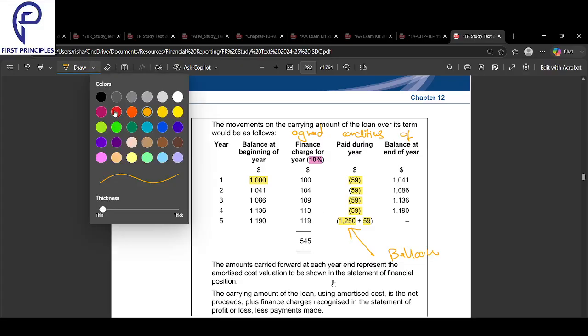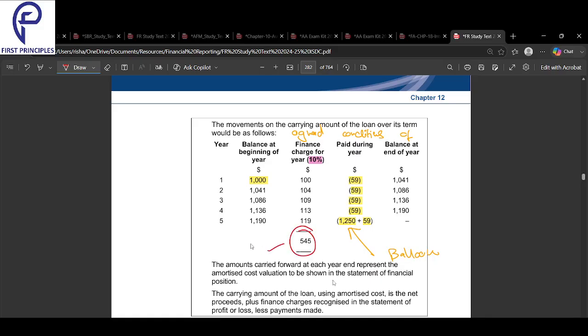In this case, the total of all the interest goes to P&L, the total money that we have paid on a yearly basis goes to cash flow, and the closing goes to the balance sheet. So I gave 1,000 rupees to them. They told me they'll pay 10%, so how much should they have paid? 100. But how much did they actually pay? 59. So the net of the two is carried forward at the year end: 1041. This goes to the next year.